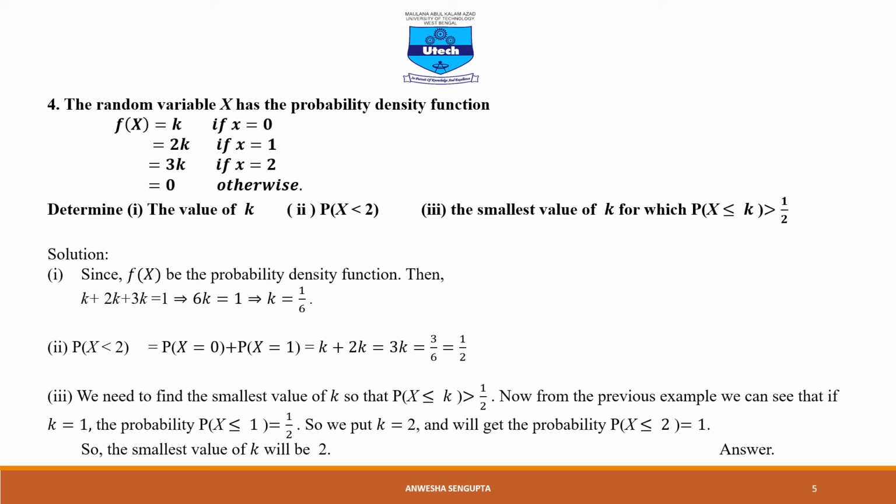So we need to put k equal to 2. When we put k equal to 2, that gives us probability x less than or equal to 2 equal to 1. So the smallest value of k will be 2. That's the answer.